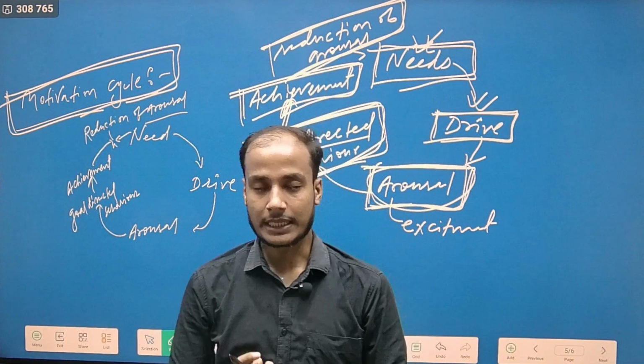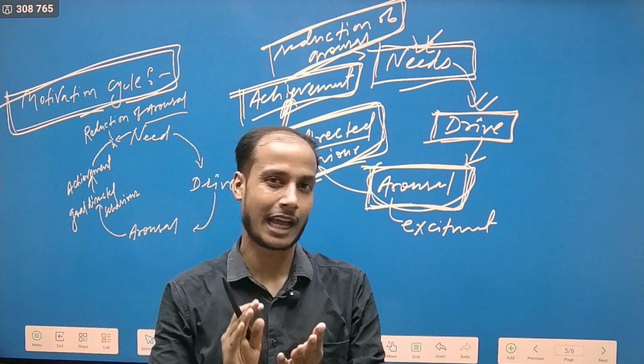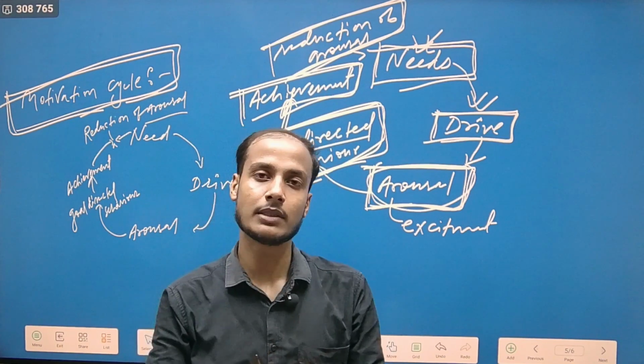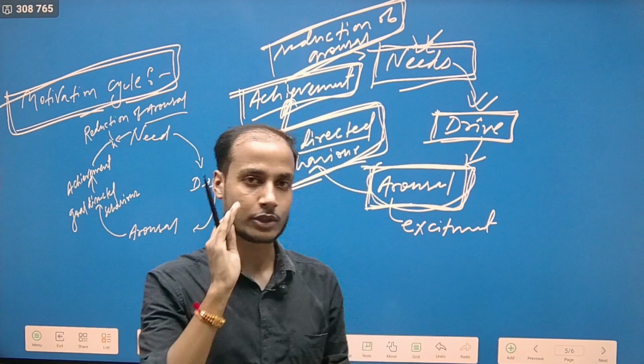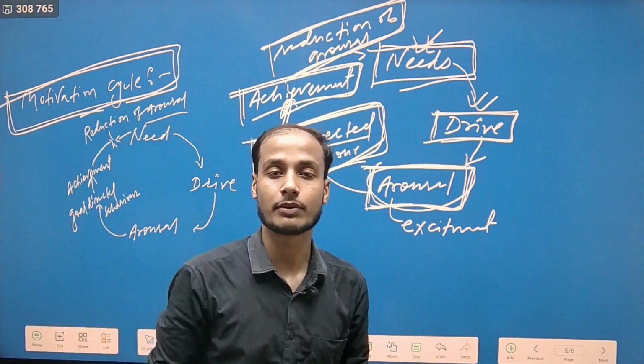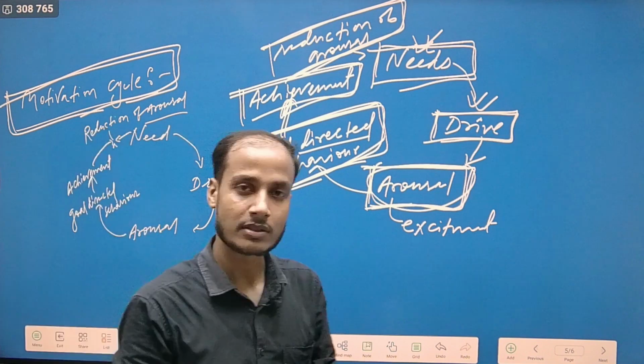So in today's class we understood motivation, types of motivation, then we understood the hierarchy of human needs according to Maslow, then we understood Maslow's theory of motivation, and at last we understood how the motivation cycle works in our life.